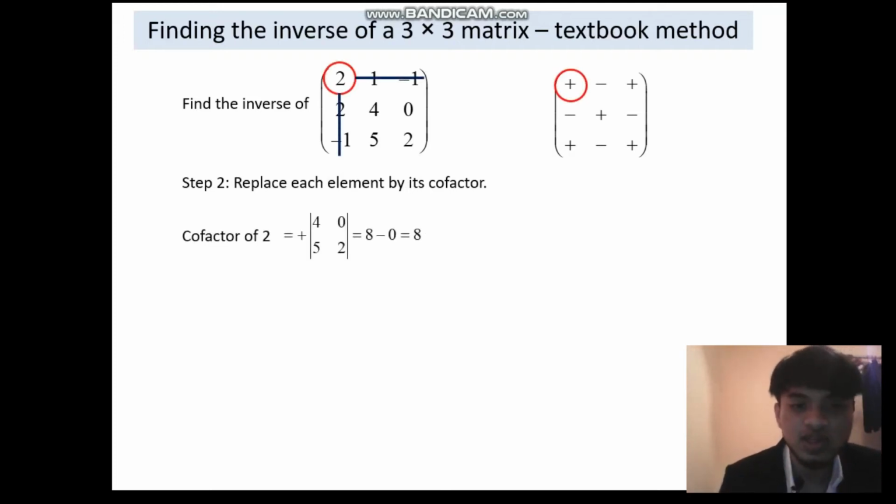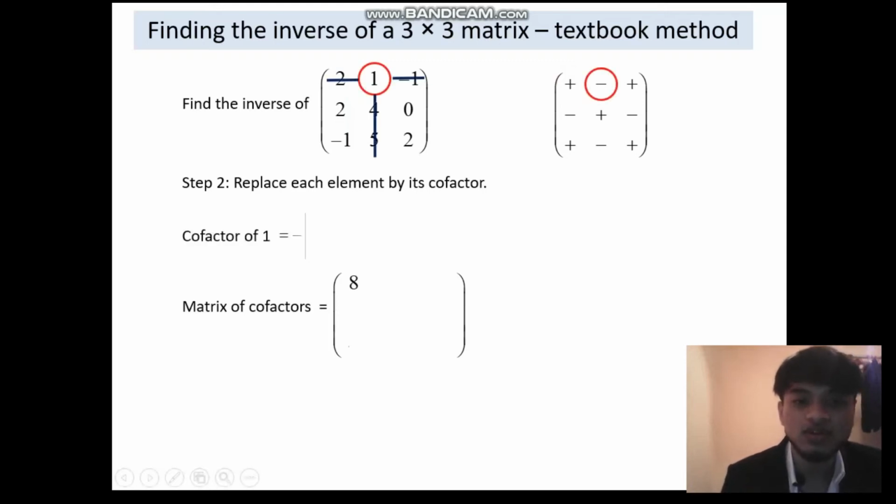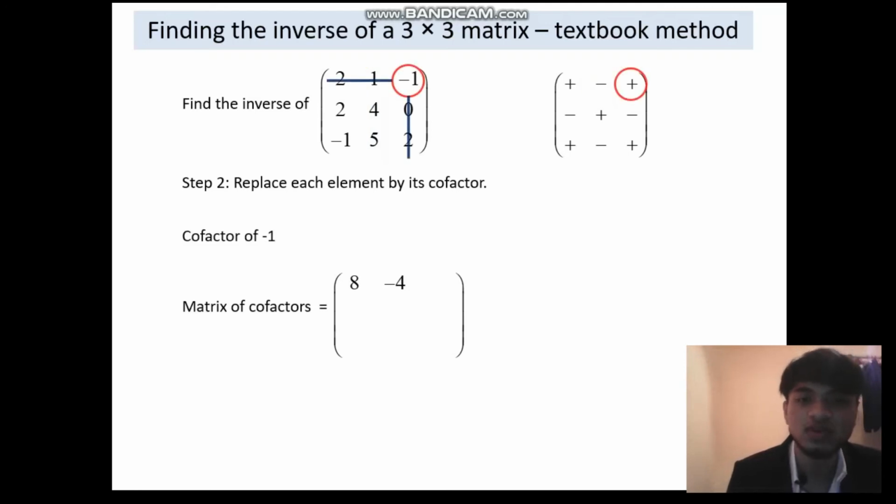Step 2, we replace each element by its cofactor, or we can call it minor 1 1, minor 1 2, 1 3, and so on. So the cofactor of 2, or minor 1 1, will be 8. Again, we just use the formula AD minus BC. For the cofactor of 1, or minor 1 2, we will get negative 4. Same for minor 1 3, we get 14.